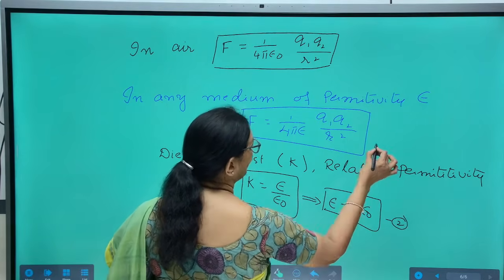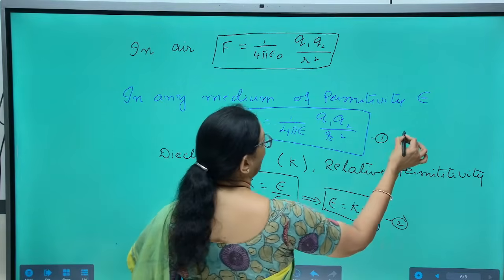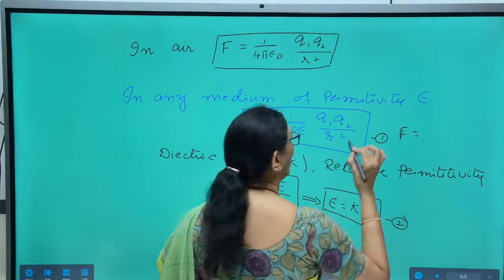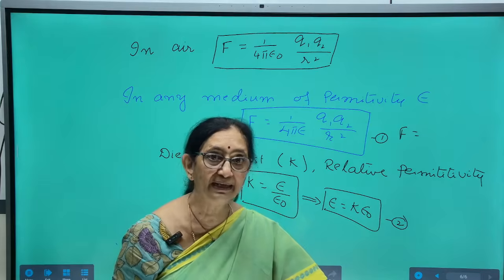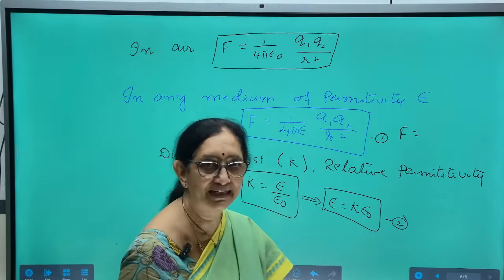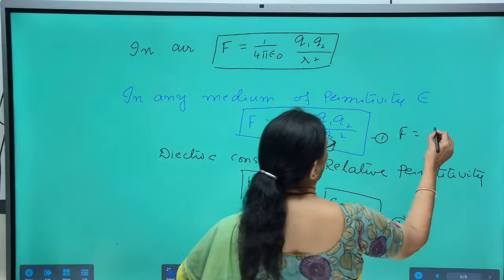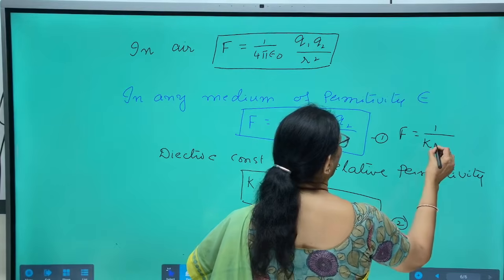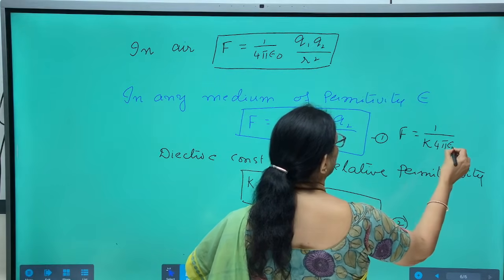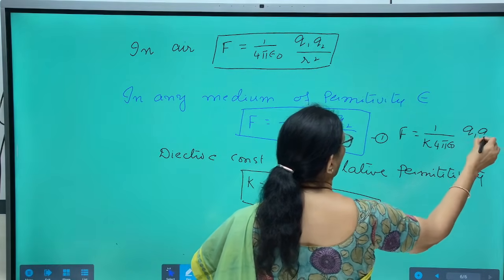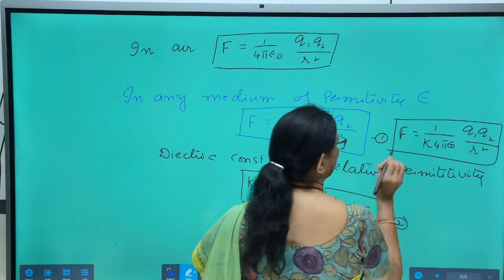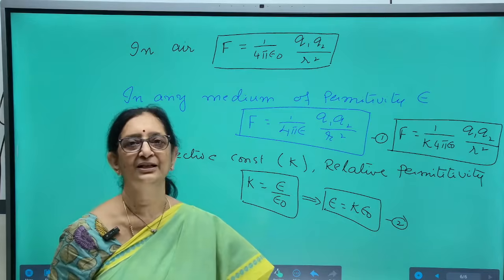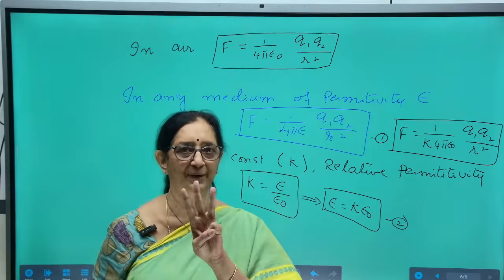Substituting this in this equation, force of attraction or repulsion between two charges in a medium of dielectric constant K is given by 1 by K times 4 pi epsilon naught Q1 Q2 by R square. This is another expression. So, altogether we talked about 3.